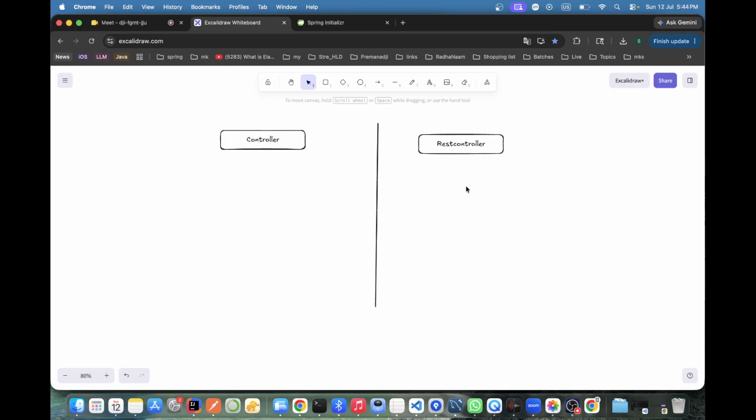Okay, maybe. So see, in Spring we have two ways to create our controller. What is a controller? It controls the whole program; you may say it's a kind of center point where we get the request. That's it. The controller has to be dumb and the service has to hold the logic. The controller acts as dumb and the service as business logic. Got it?